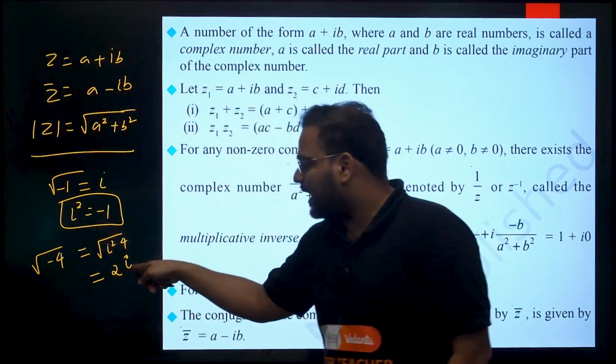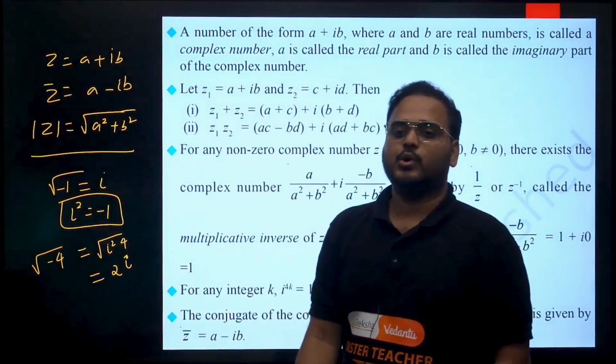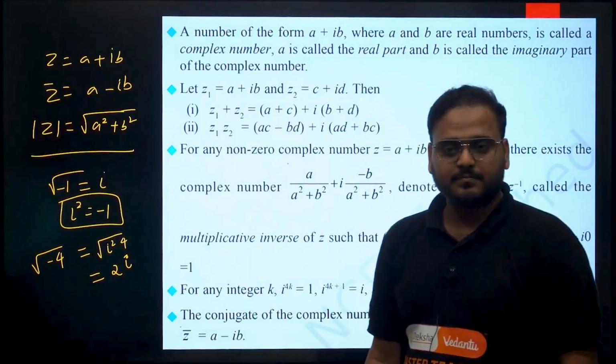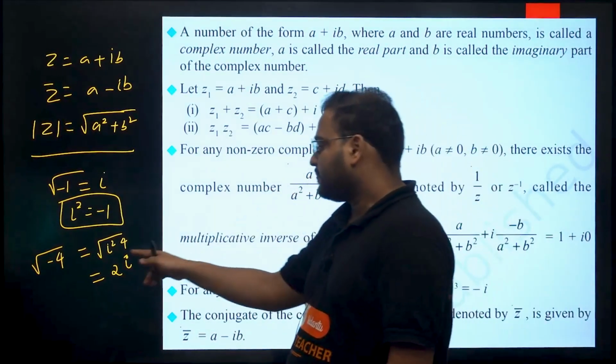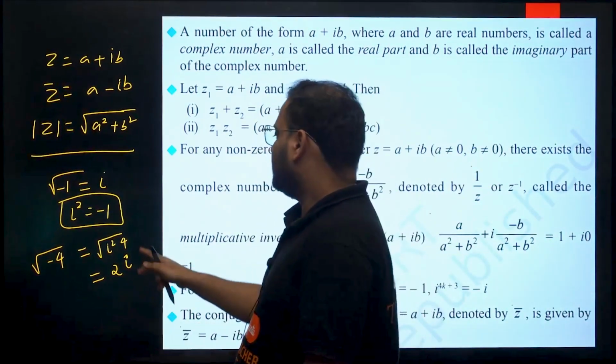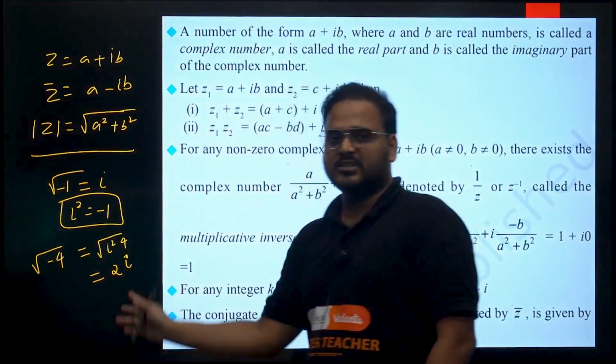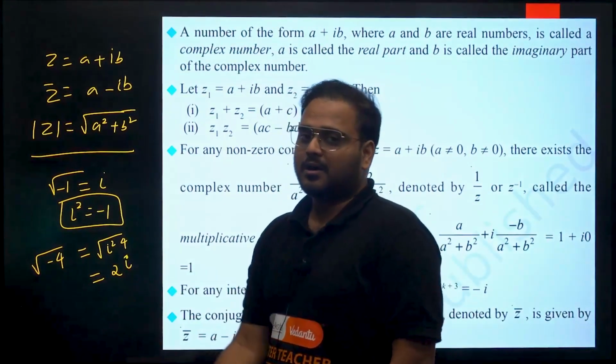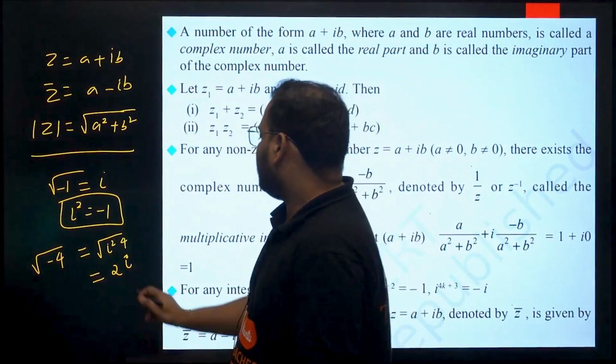Hence the root of i square is i and root 4 is 2. A complex number has 2 parts, real and imaginary. This is your imaginary part. Great, so we have 2i over here.